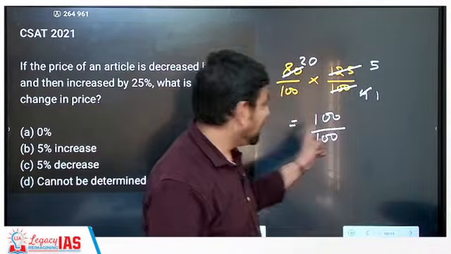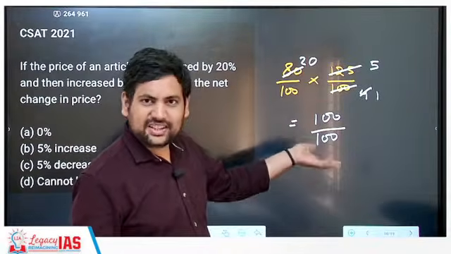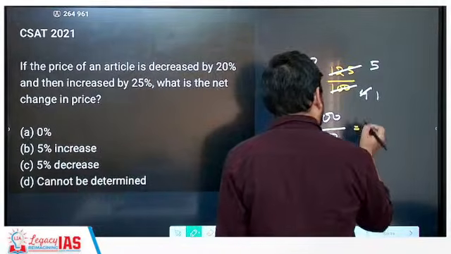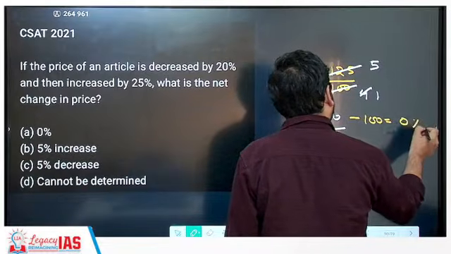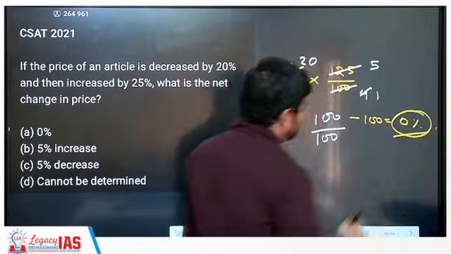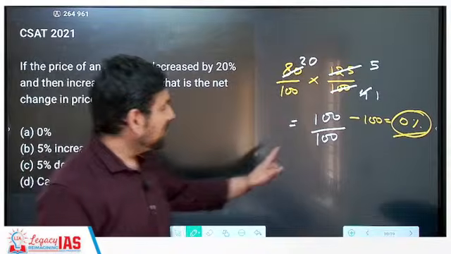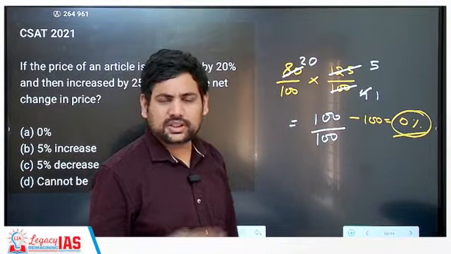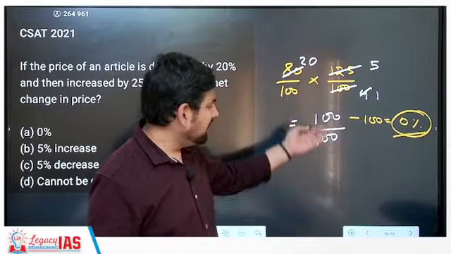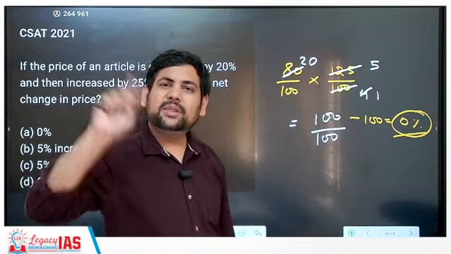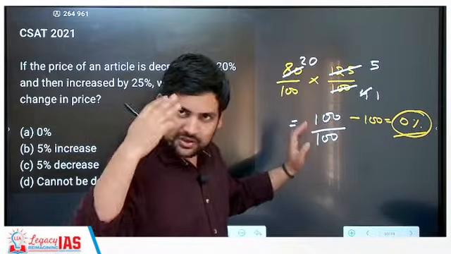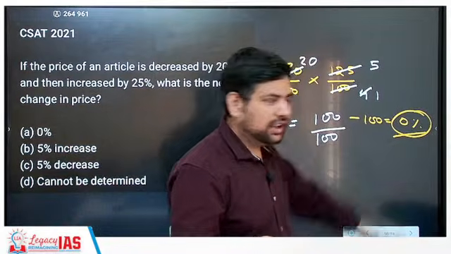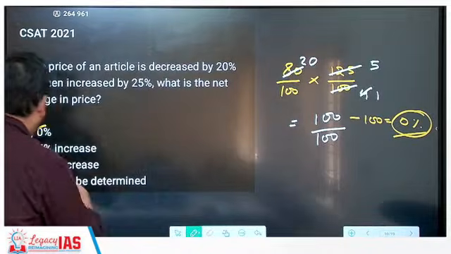You have to subtract 100. 100 by 100 is actually equal to 1, and if you subtract 100 from it, even if you are very stuck on the process, you get to 0% increase. Or when you see that 100 and 100 are both here, that means 100 plus percentage c, of course that percentage c is 0. Anyway, if you just want to follow the process, 100 minus 100 gives you 0%. This becomes the answer.